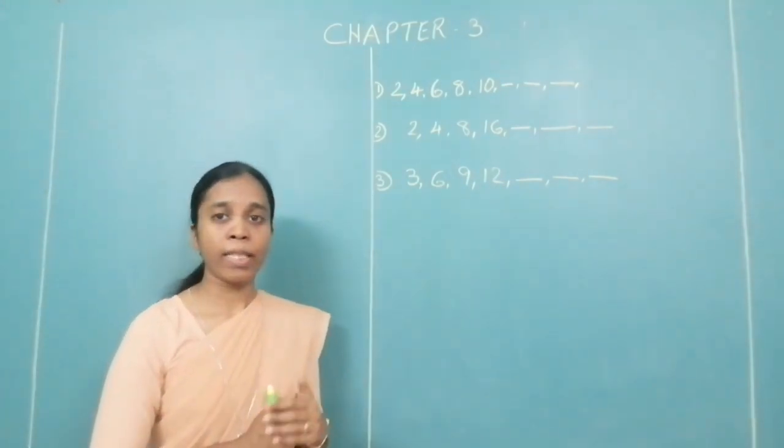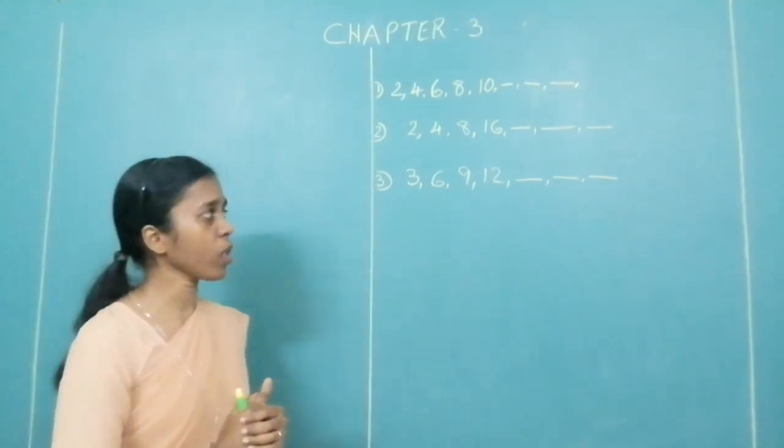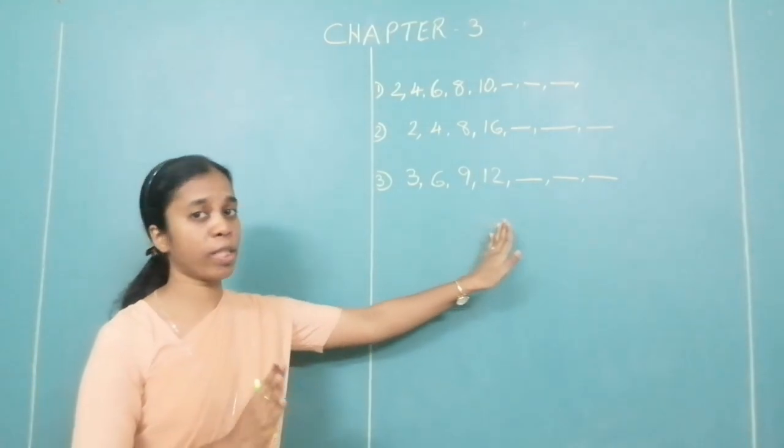What is a sequence? A sequence is a set of numbers where the numbers are arranged in a definite order. Order does not change. That is the reason you are able to tell me what the following numbers were. The position of the numbers does not change.